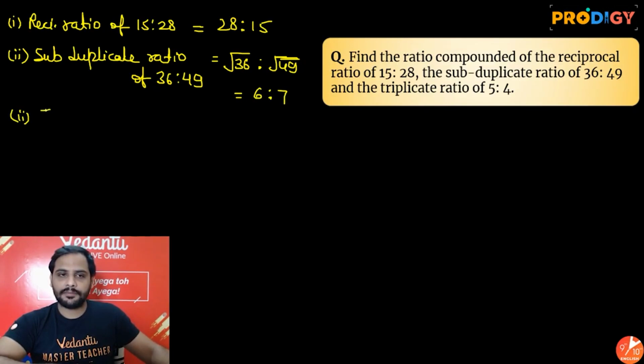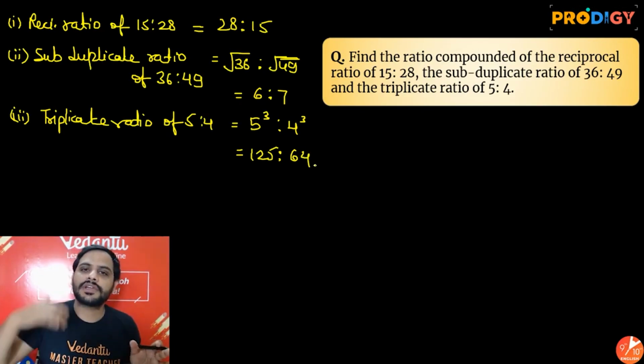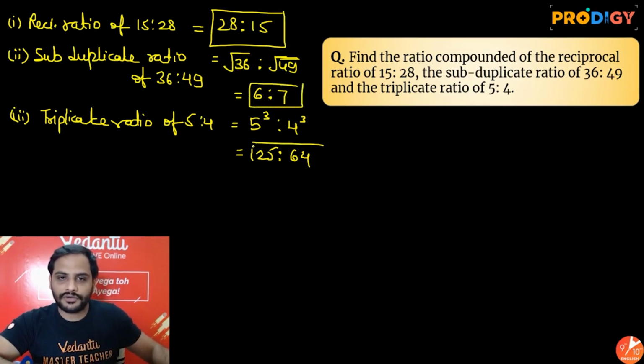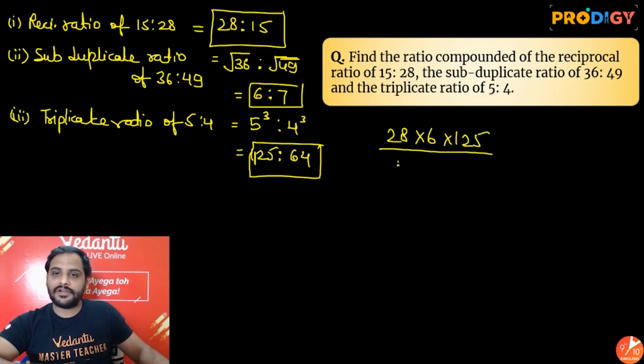Third one, triplicate ratio of 5:4 will be 5 cube is to 4 cube, which is 125:64. Now we need to find out the compounded ratio of all these three ratios. So the final compounded ratio will be 28 into 6 into 125, multiply all the numerators, divided by multiply all the denominators.